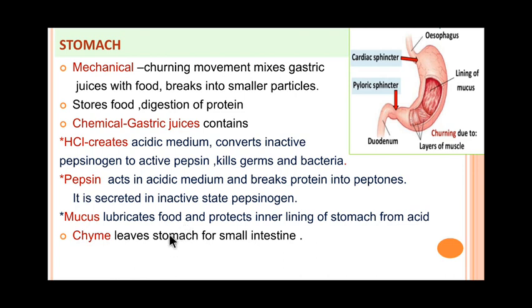From the stomach the chyme leaves for the small intestine. While the chyme is leaving the stomach for the small intestine, there is a pyloric sphincter. This sphincter of the stomach regulates the flow of partially digested food into the small intestine.